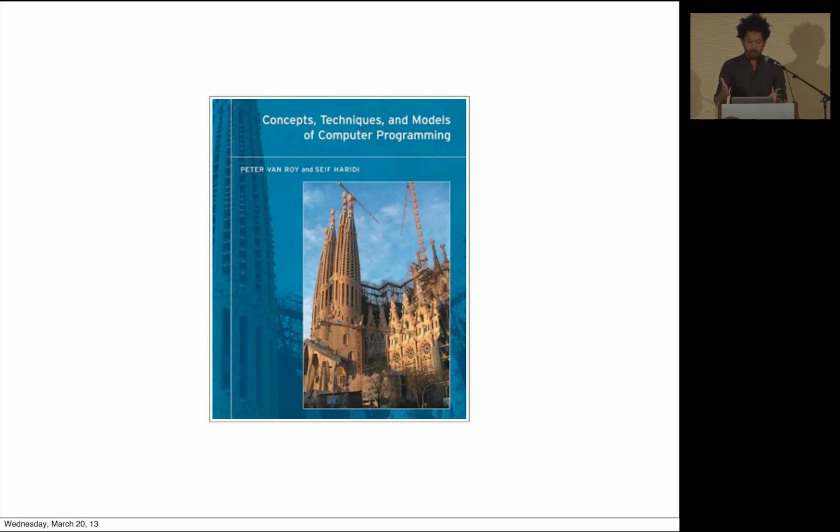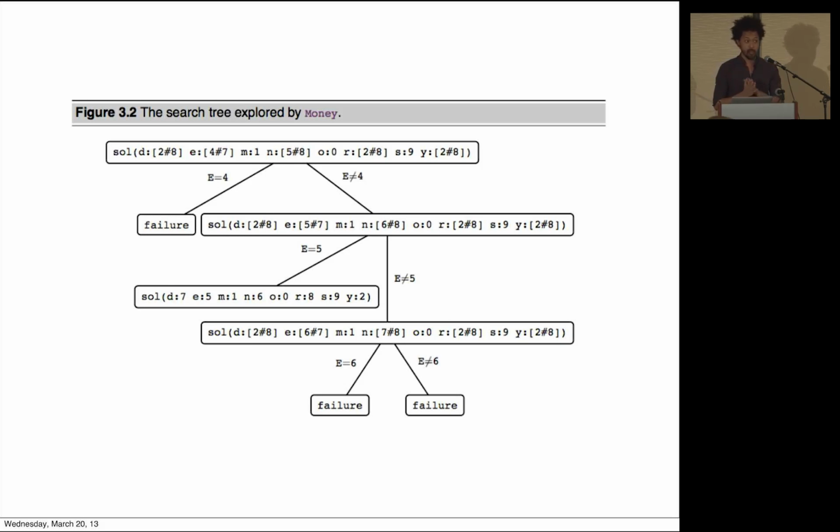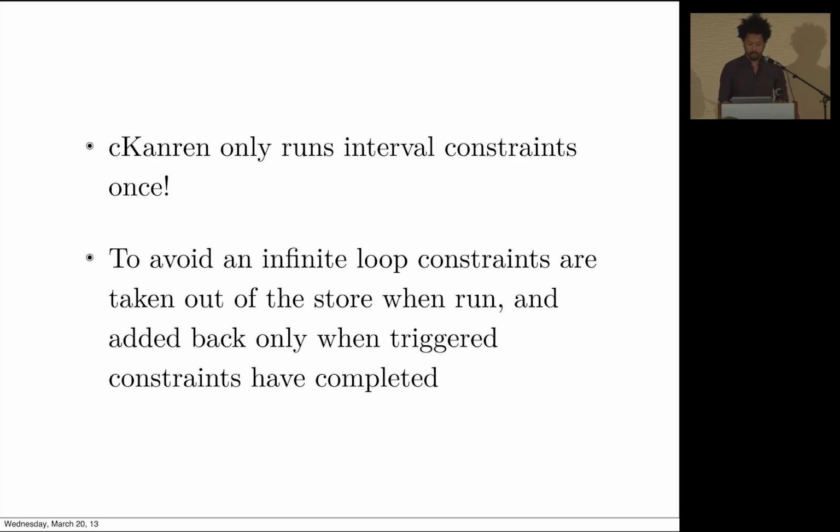So I recalled there's a section in Concepts, Techniques, and Models of Computer Programming, which has already been mentioned, which is very good. And they show a couple things. Number one, they showed this puzzle, and it's very nice. The presentation is very clean. You have some variables, set the domains, set some disequalities, and boom, you just get to write the equation, right? That's kind of what you want to do as a programmer. You don't want to write things in strange ways. But the thing that really struck me was that they said, once the constraints are done, you can search the entire space of the solution in 6 steps. So why was it taking Petite Chez 42 seconds to solve a search space with only 6 possibilities?